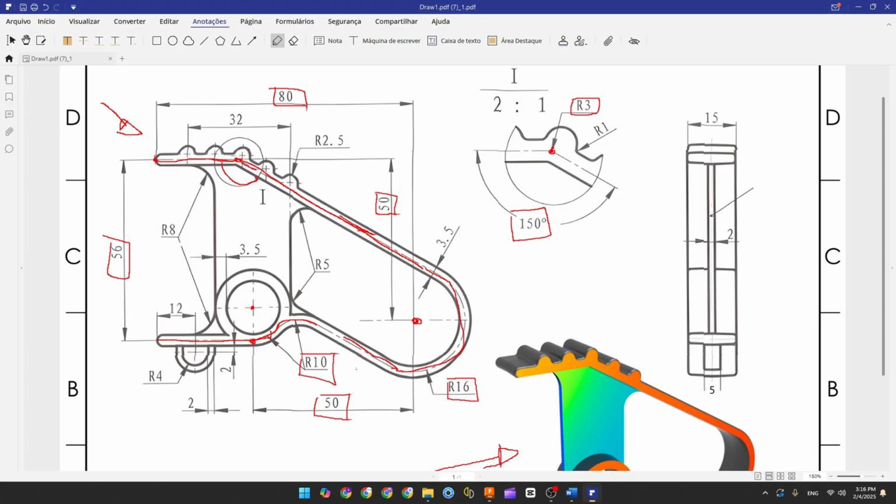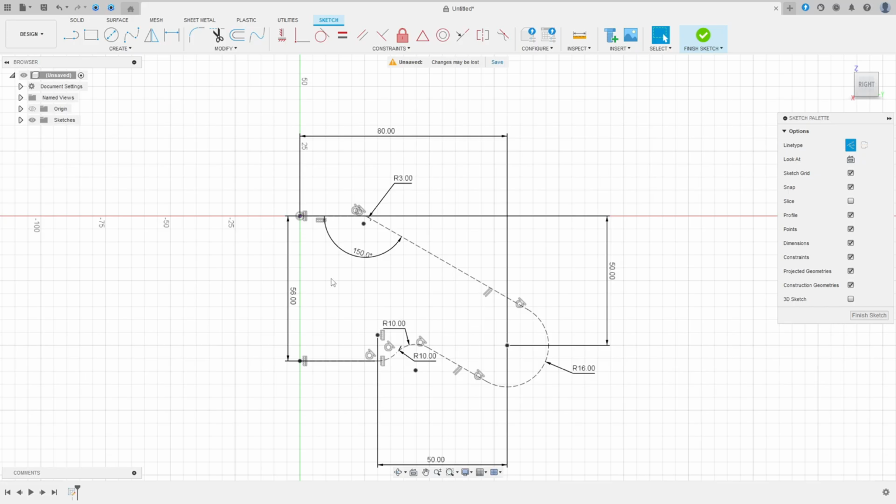Now we need to use the offset to make these two lines here with 3.5 millimeters, or 1.75 millimeters for each side, okay? So go to modify, select the offset, select this profile here.